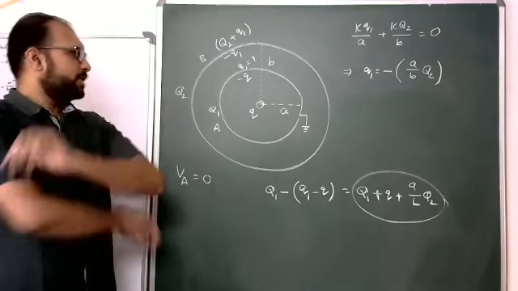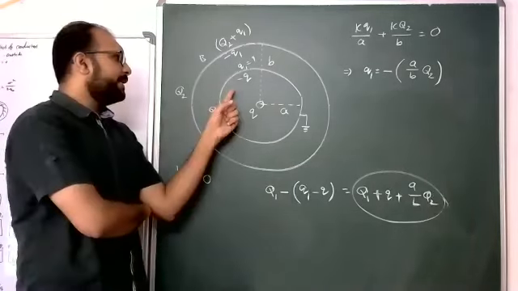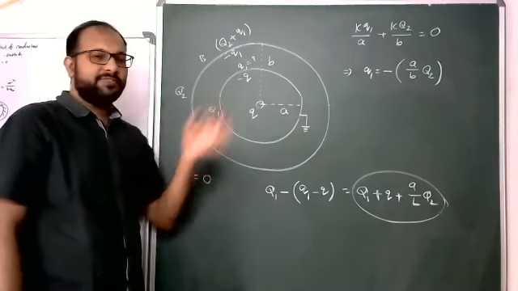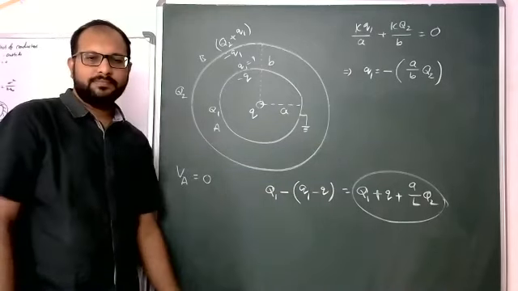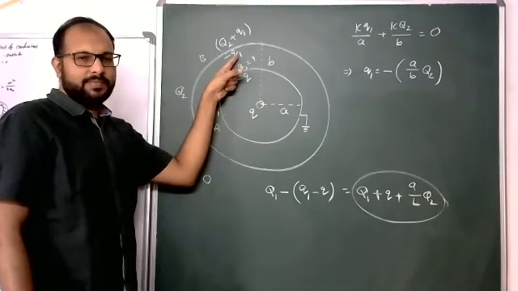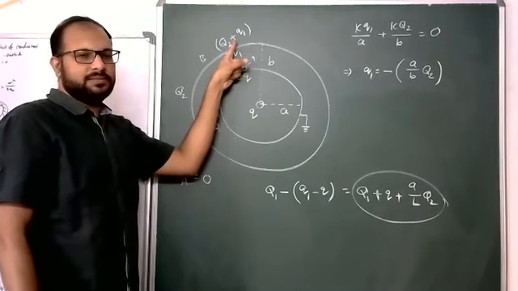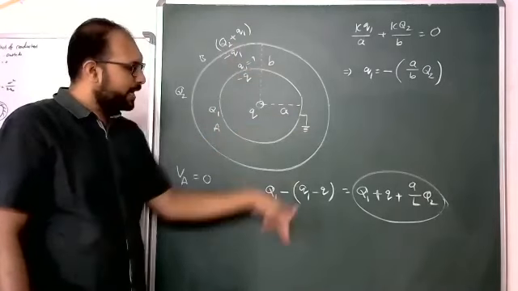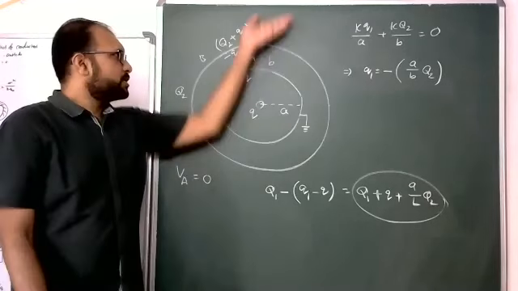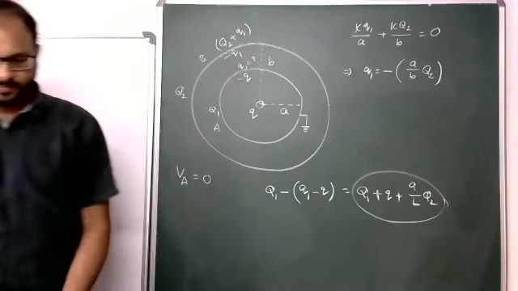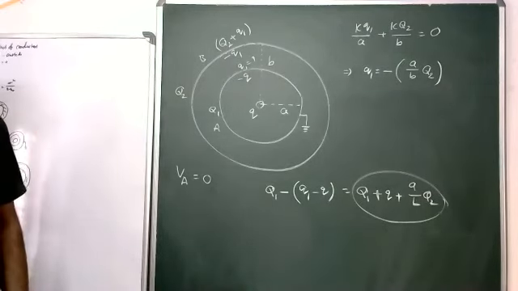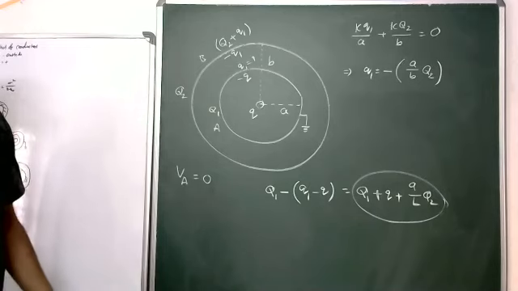Now see, two questions. On the inner surface of this shell, minus q, okay. On the outer surface, how much charge? On the inner surface of B, how much is this? On the outer surface, how much is this? How much charge is going to the ground? So now there are this many questions. Okay, students, here to here, take it now. Come on, fast. This is charge redistribution in the case of spherical concentric conducting shells.